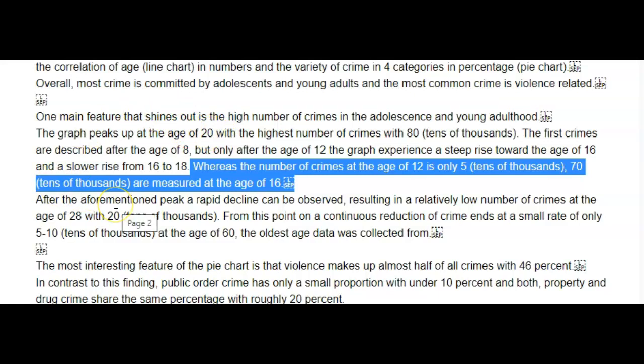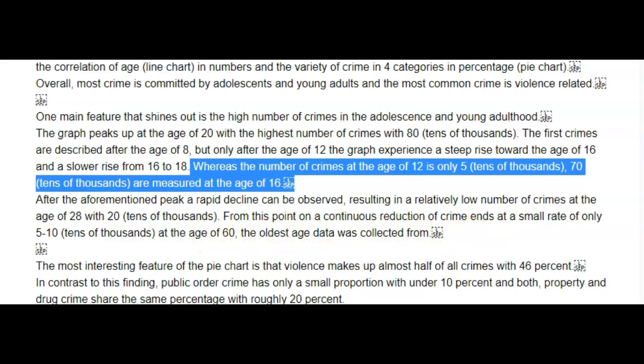I don't know if you want to say the aforementioned. I guess you could. It just feels a little distant from what you've been saying to use aforementioned. So, after the aforementioned peak, a rapid decline can be observed, resulting in a relatively low number of crimes at the age of 28, with, I guess, 200,000. From this point on, a continuous reduction in crime ends at a small rate of only 5 to 10 at the age of 60, the oldest age data was collected from.